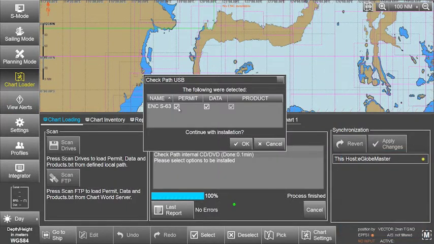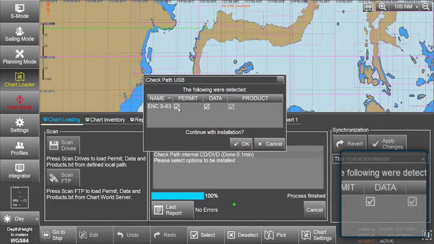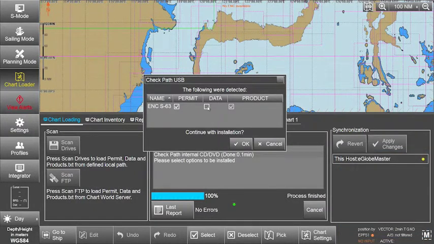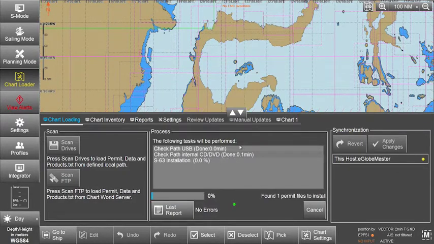Please note, to only install ENC S63 permits, untick the already ticked ENC S63 data box, as well as any other permits, data, or product boxes, for instance ARCS, or the ECDIS will scan both permits and data, resulting in unwanted error messages in the last report provided. Click OK to continue the installation.